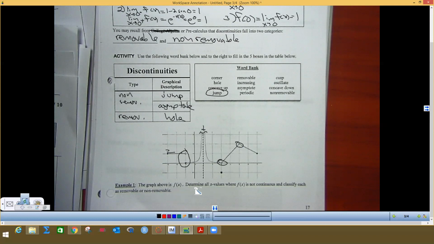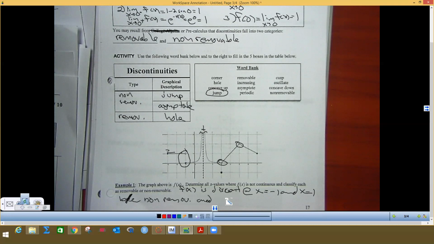So it says the graph above is f of x. Determine all x values where f of x is not continuous and classify as removable or non-removable. So f of x is discontinuous at x equals -1 and x equals 1, because, I'm going to put a b/ for because, and you can do that too, because non-removable.